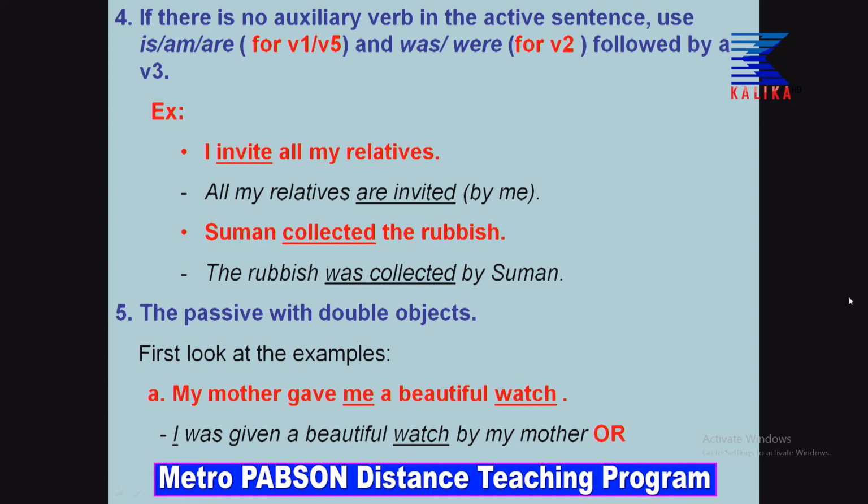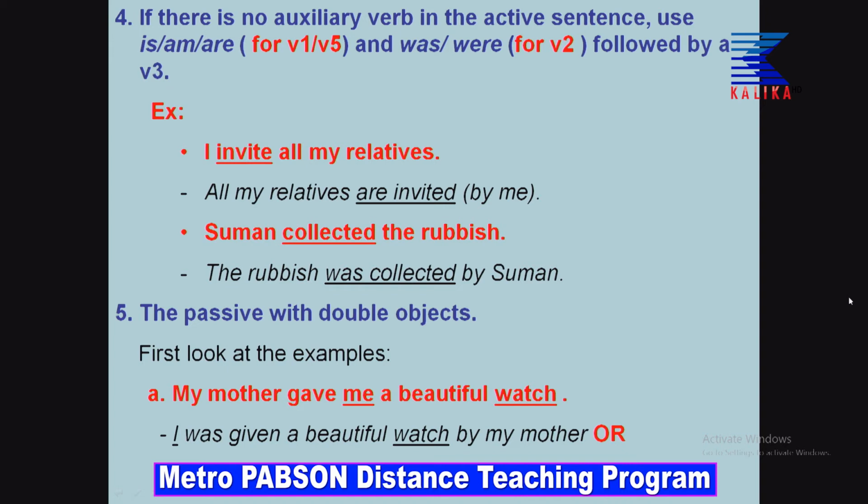Please see the example. My mother gave me a beautiful watch. Now, what are the objects here? My mother gave me: one object, I am one object, a beautiful watch. A beautiful watch is another object. So, what to do in this case? What to keep as subject in the passive voice? Okay. So, let us see how you would attempt this question. I have given the answer to you. I was given a beautiful watch by my mother, or a beautiful watch was given to me by my mother.